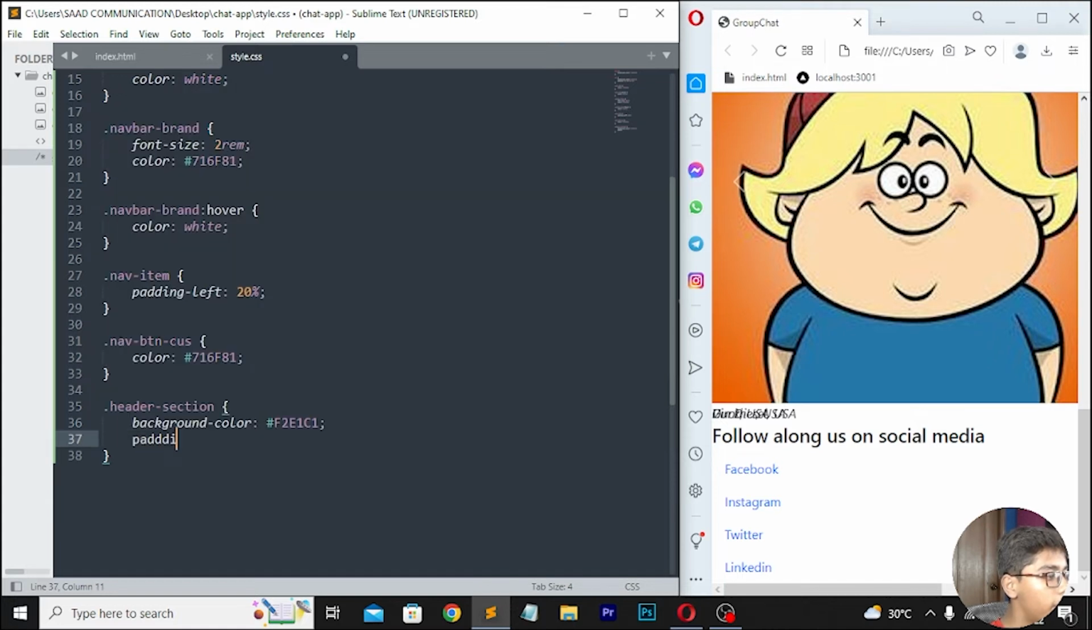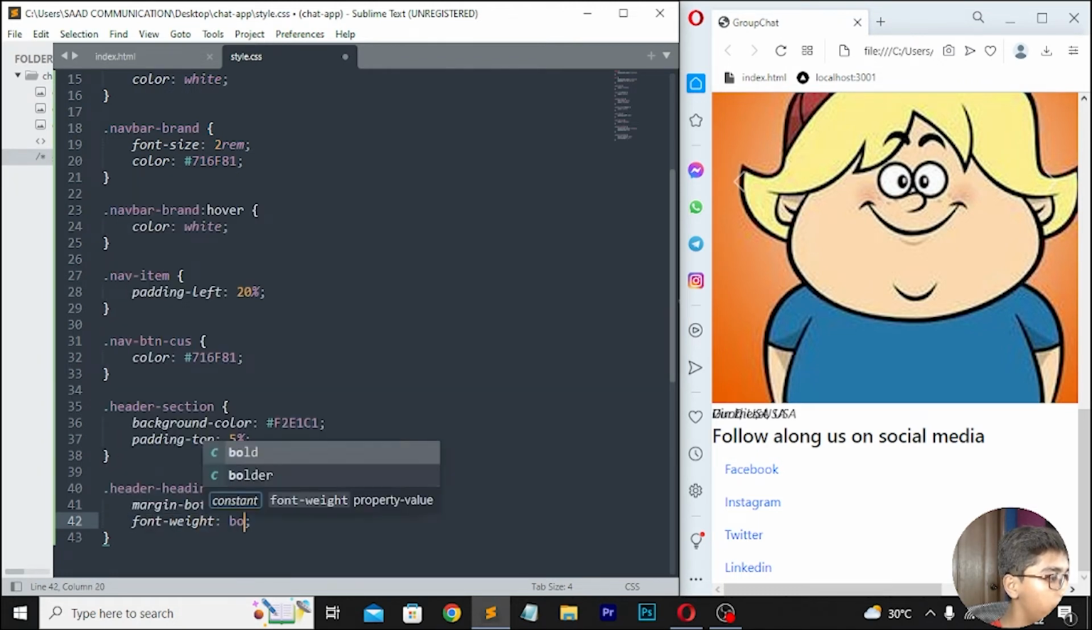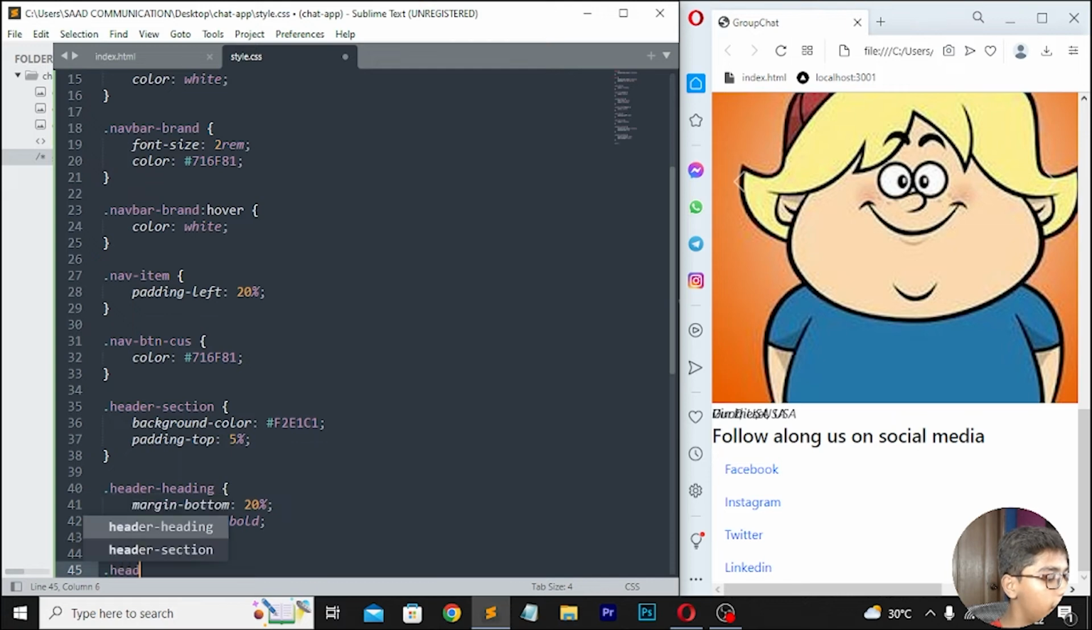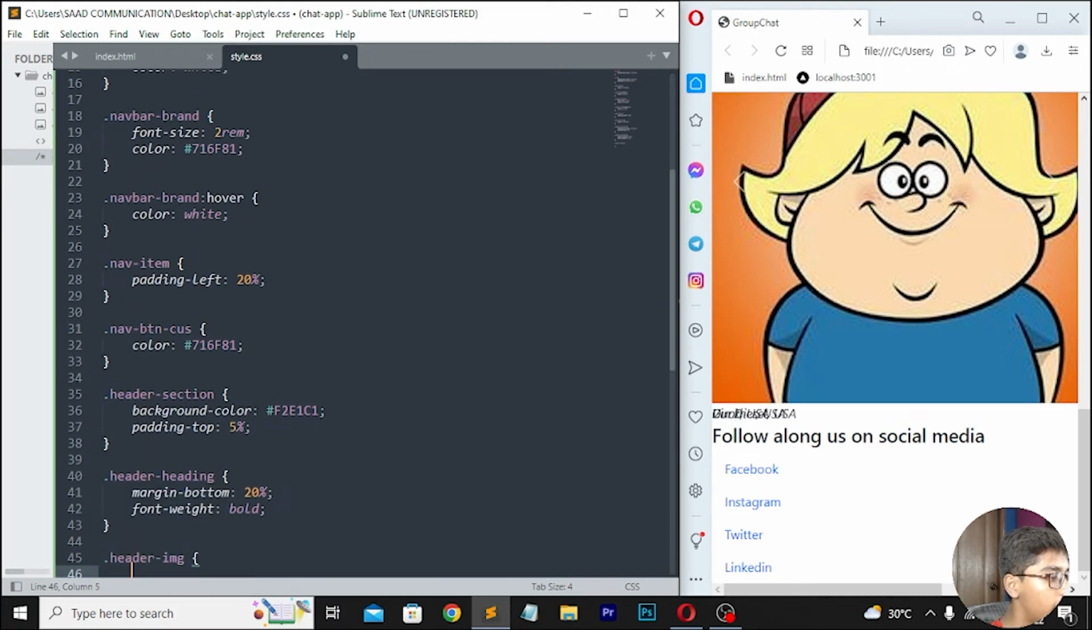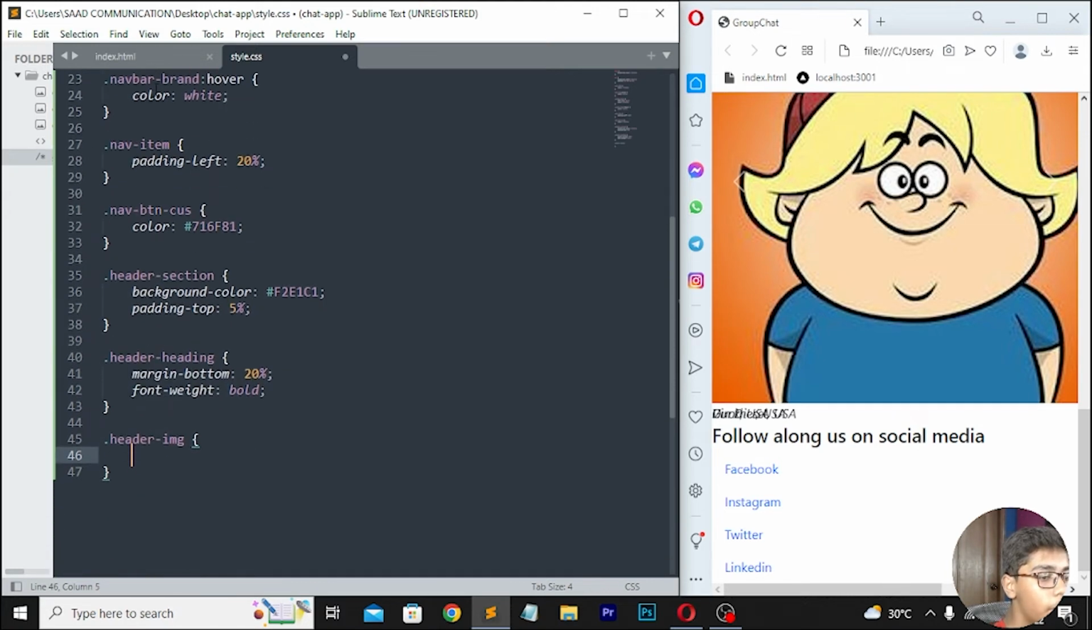Then move down right here padding. So here I will be writing padding top, which should be like 5%. So here I will be now writing 5%. Then move down right here header heading, which should be margin bottom, which should be like 20%. Then right here font weight, which should be bold. Then right here .header-image. And then when you're done with this, here you have to move down, and here I will be now writing width 50vh.